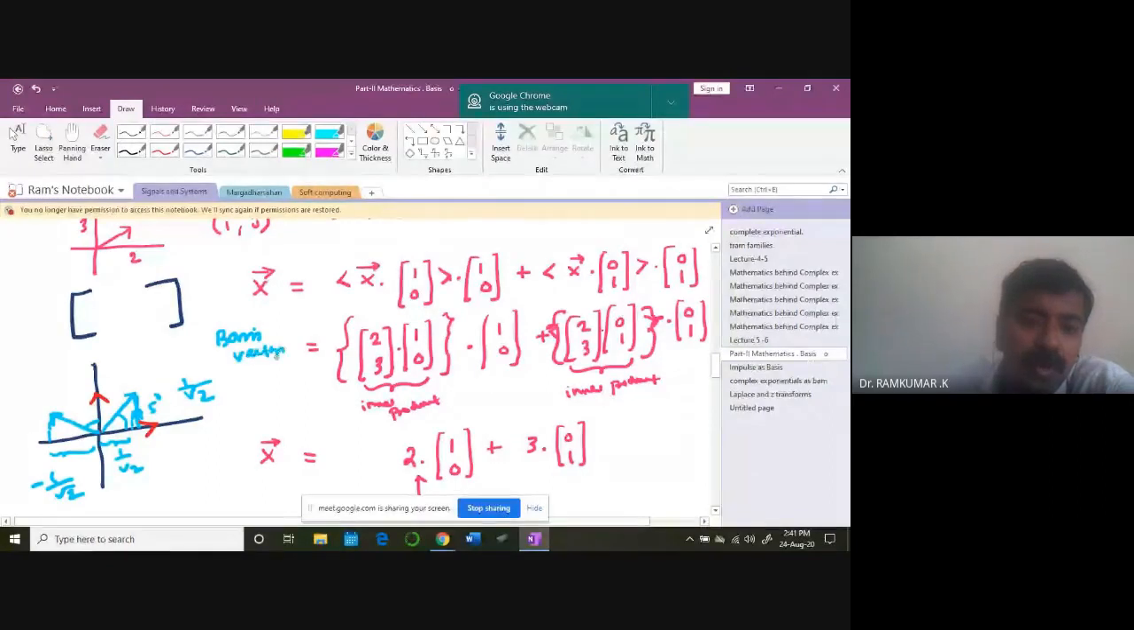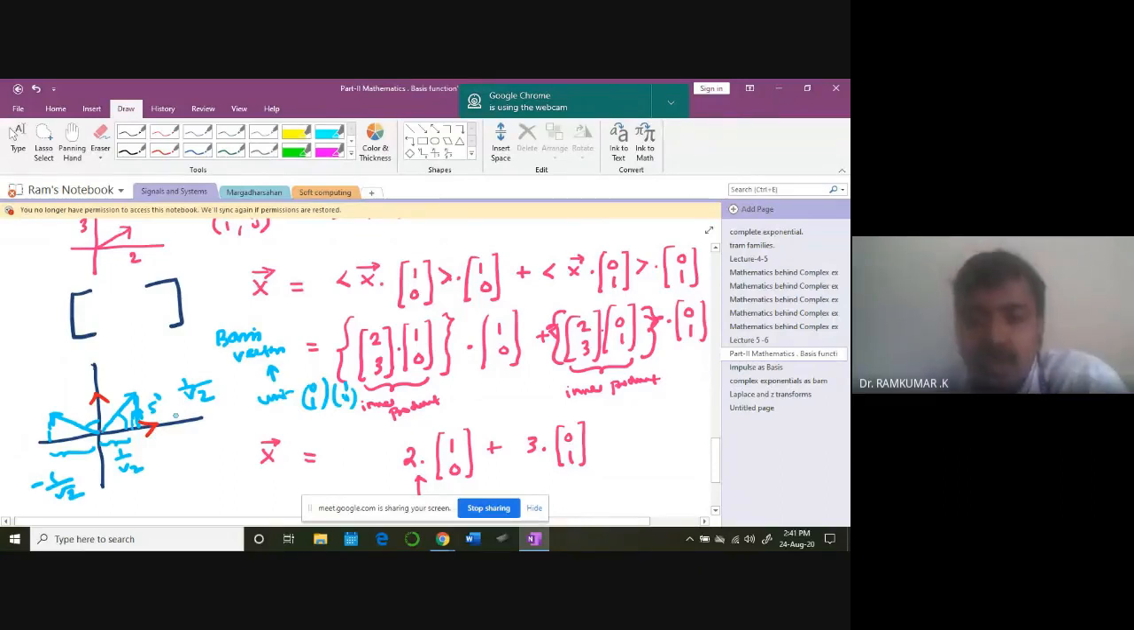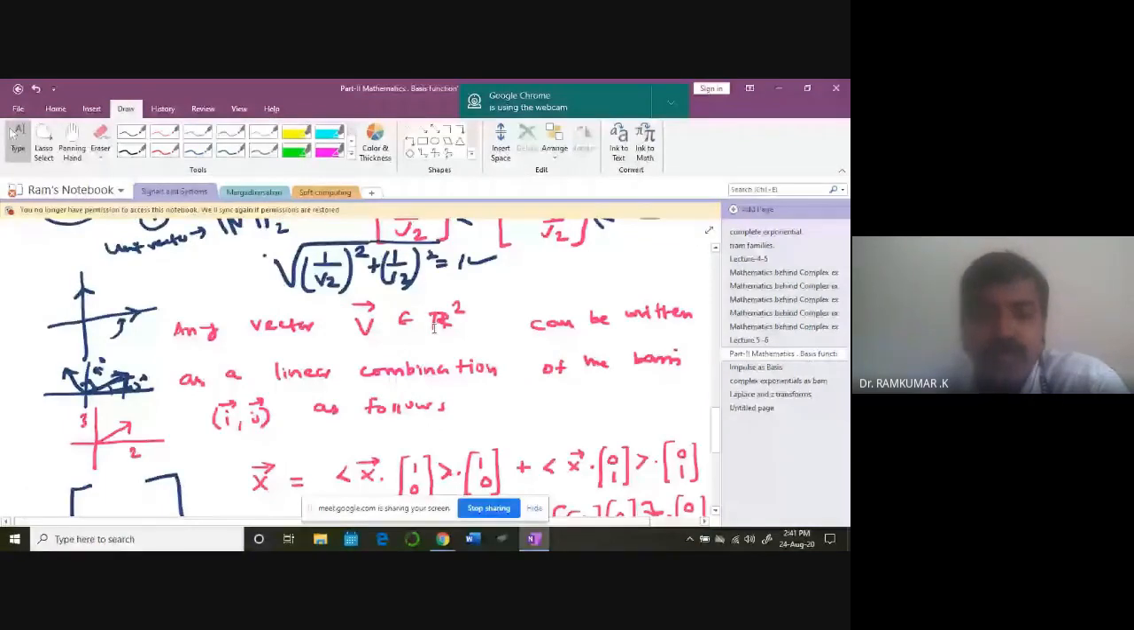apart from your unit vectors 0, 1 and 1, 0. You can rotate and you can create new vectors. Okay, so this is also unit. This is an orthonormal basis. Okay, same, orthonormal.